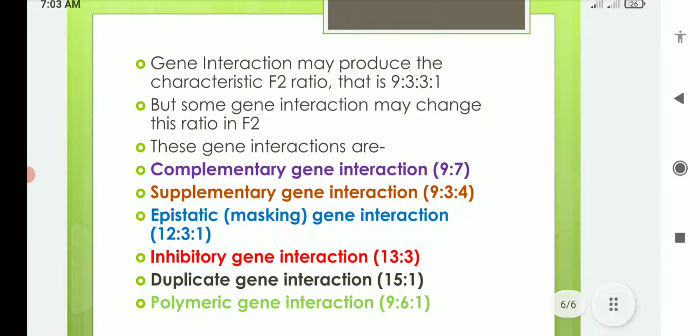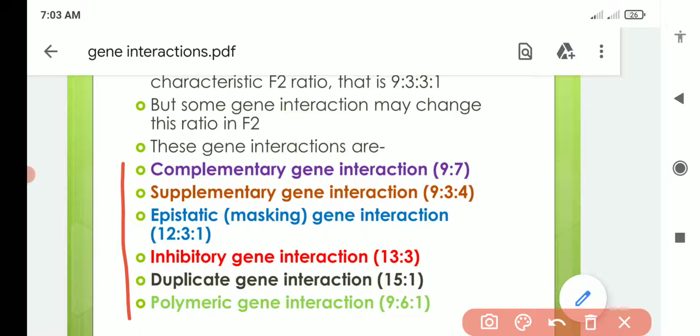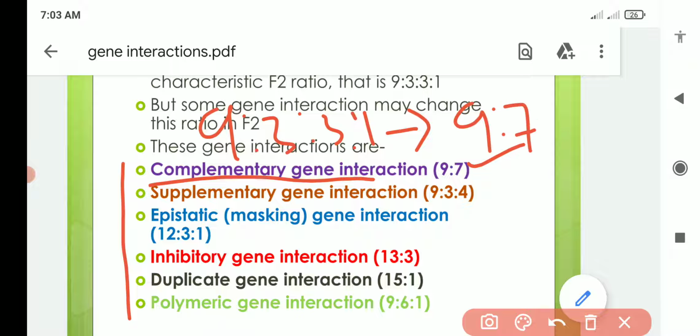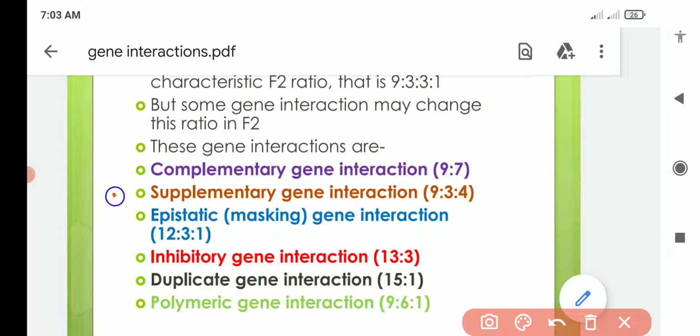There are basically 6 types of gene interaction. Complementary gene interaction will result in a 9:7 ratio. So instead of getting the 9:3:3:1 ratio in F2, we will get a 9:7 ratio in complementary gene interaction. Likewise, supplementary gene interaction will give us a 9:3:4 ratio.